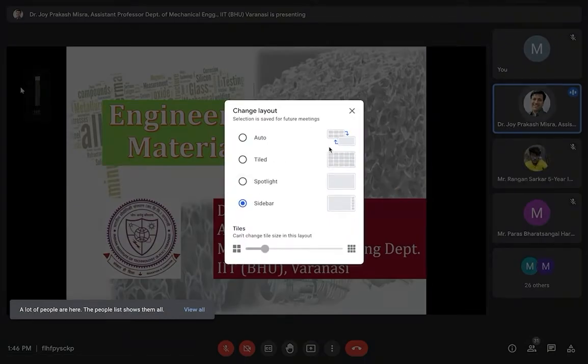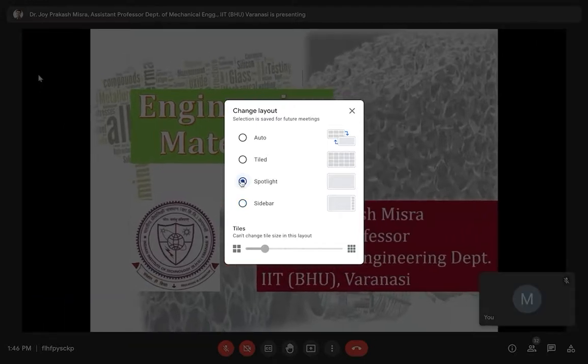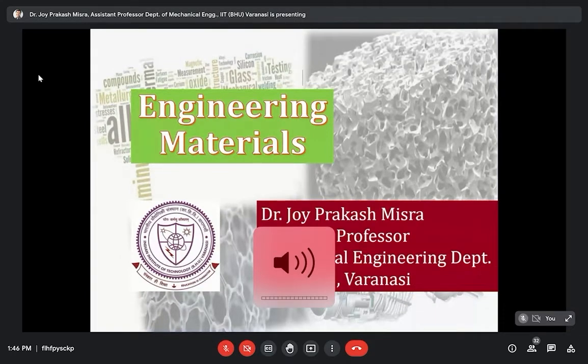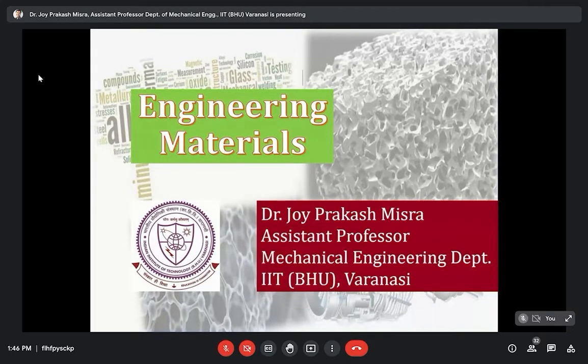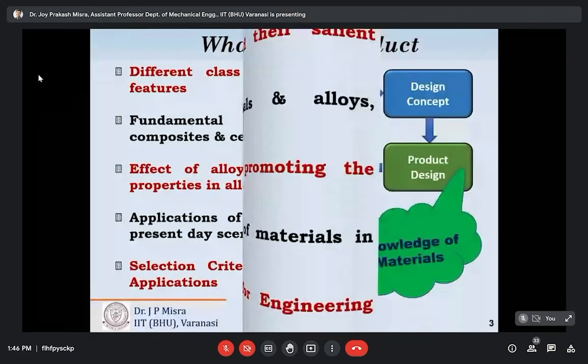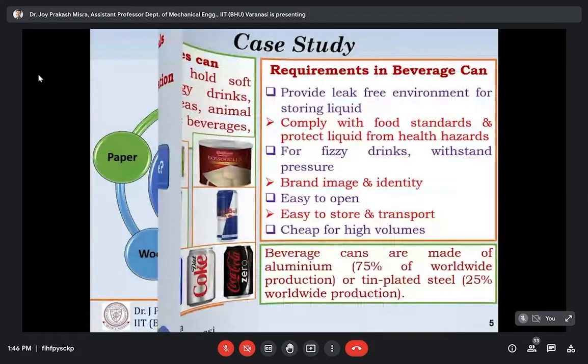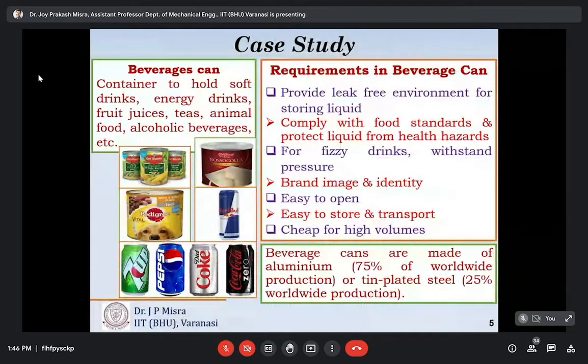Knowledge of materials is basically a prerequisite for any mechanical design or analysis job. That is the key theme of this course: the knowledge of materials is a prerequisite for any mechanical design or analysis job. The material selection criteria for any engineering application was also discussed by showcasing the case study of a beverage can, or you can say cold drinks can, in the previous class.